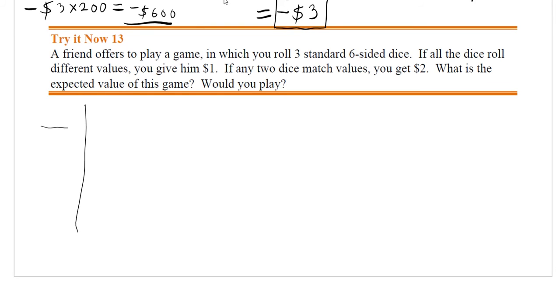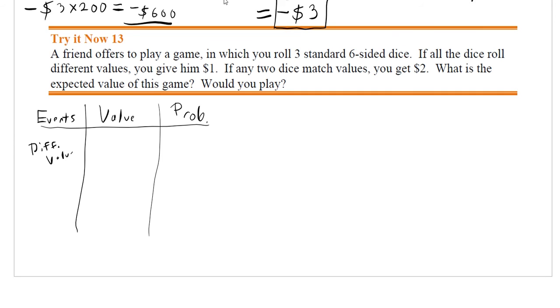Okay, so this one's going to be a little bit more complex. So for events, value, and probability. Now, you don't always need to make this table. I just think it really organizes your thoughts well. Now, we have 2 different events here. If all the dice roll different values, so different values, versus if 2 dice match values. So if any 2 match.